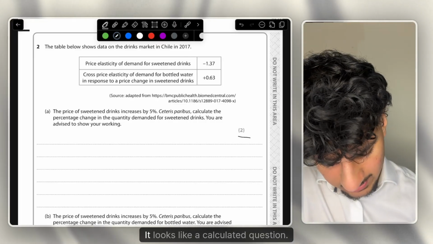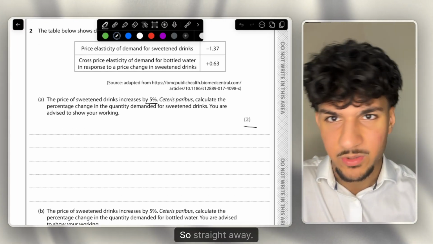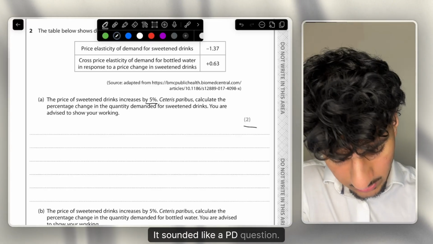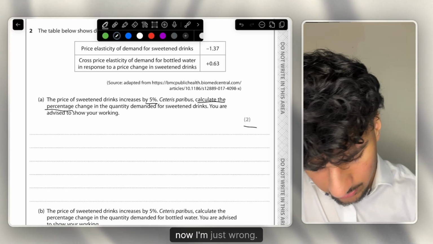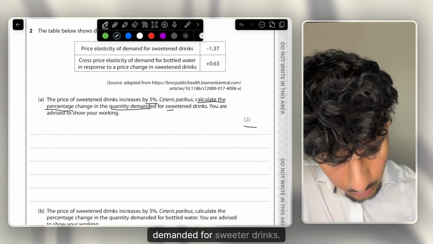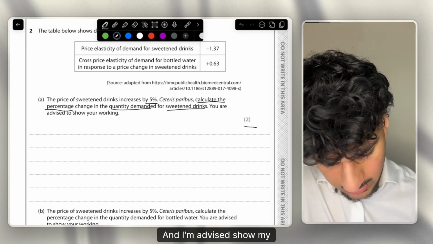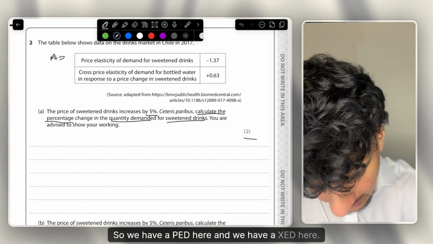2 marks. It looks like a calculate question. The price of sweetened drinks increases by 5%. So straight away, I haven't even read the question. It sounded like a PED question. Ceteris paribus, calculate the percentage change. Okay, no, I'm just wrong. So calculate the percentage change in quantity demanded for sweetened drink, and I'm advised to show my workings. So we have a PED here and we have a XED here.